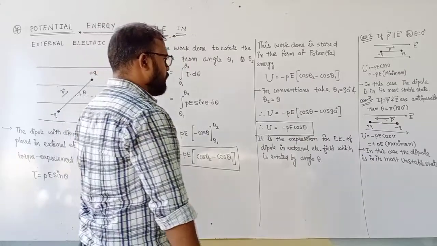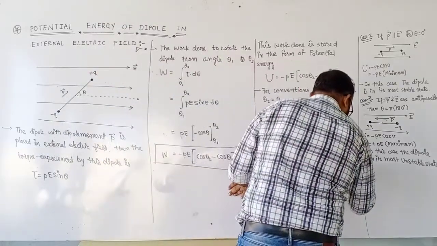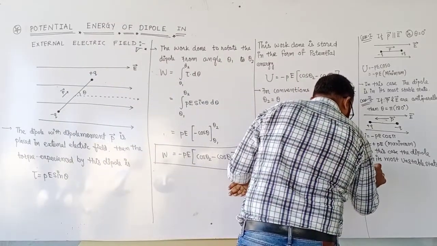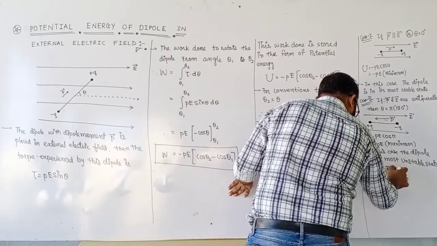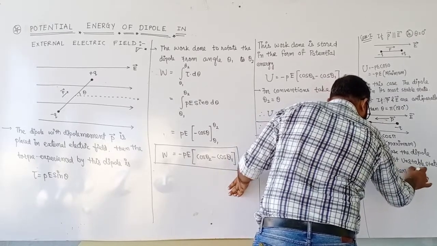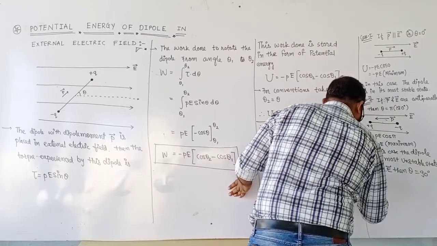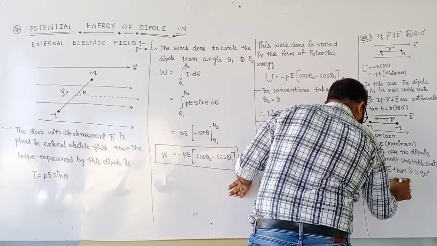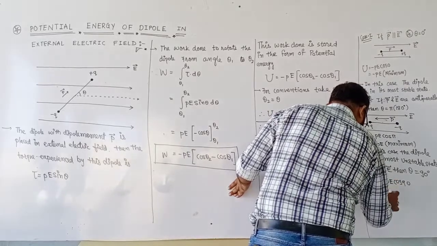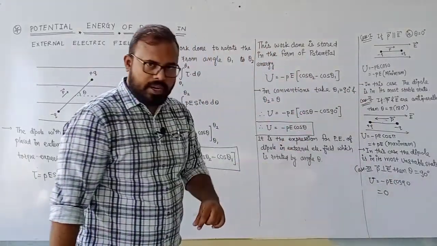And the last one, that is case number 3. If P is perpendicular to E, then theta is equal to 90 degree and the energy U is equal to minus PE cos 90, and cos 90 is 0. It's simplest.